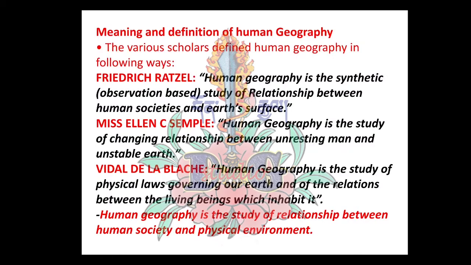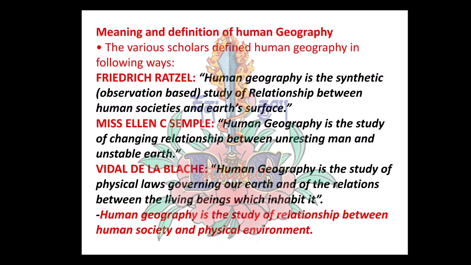The next definition is given by Miss Ellen Churchill Semple. According to her, human geography is the study of changing relationship between unresting man and unstable earth. So here we are going to study the change in relationship between man and our earth.